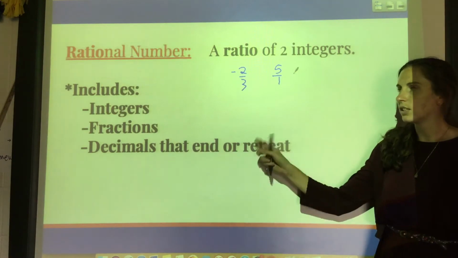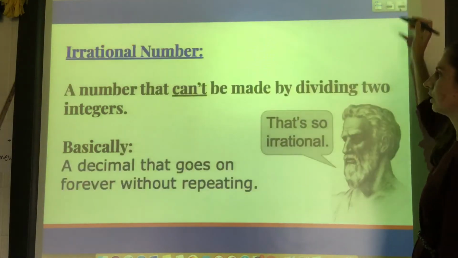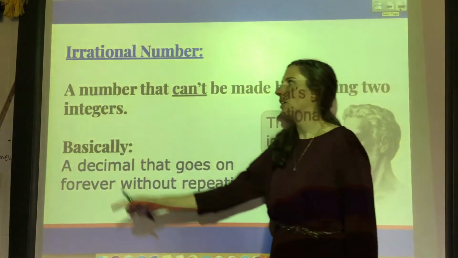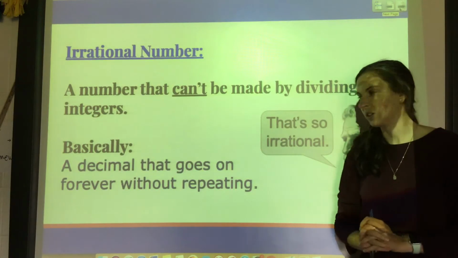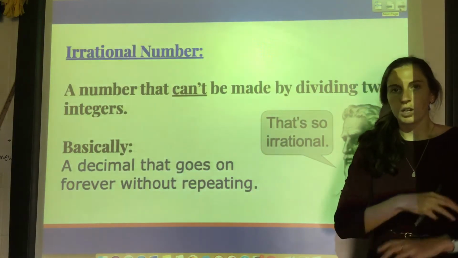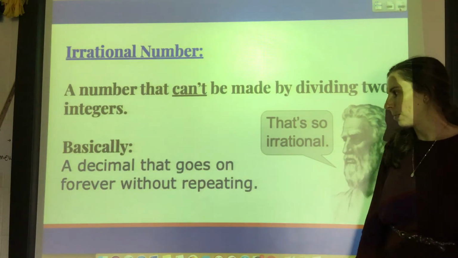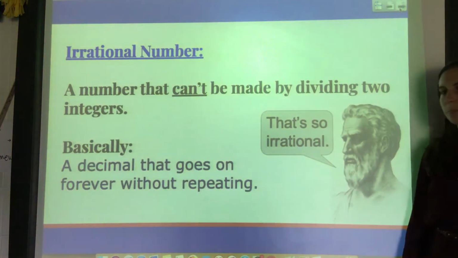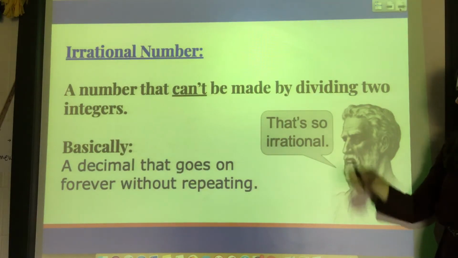Basically, the only thing that's not included in rational numbers are irrational numbers, which just means not a ratio. And the only thing this includes are just decimals that go on forever without repeating. They don't end. For example, like pi. You can't make it by dividing two integers.